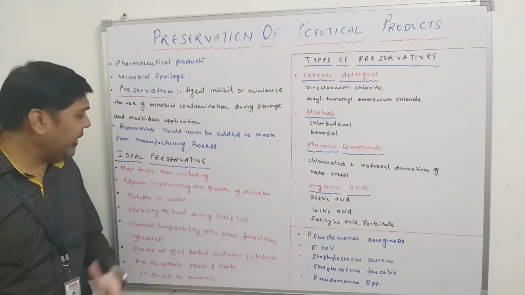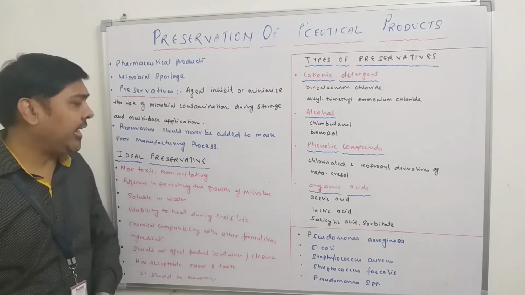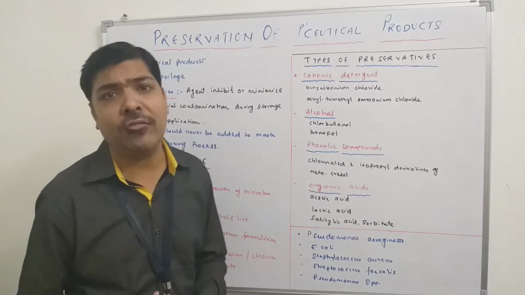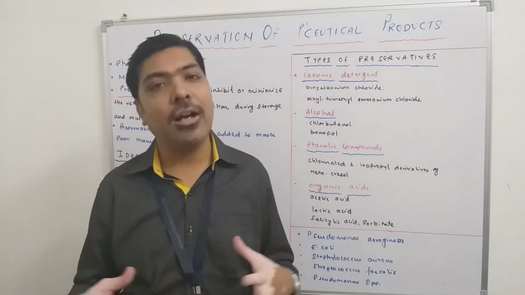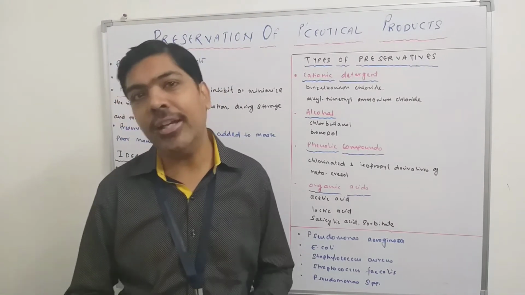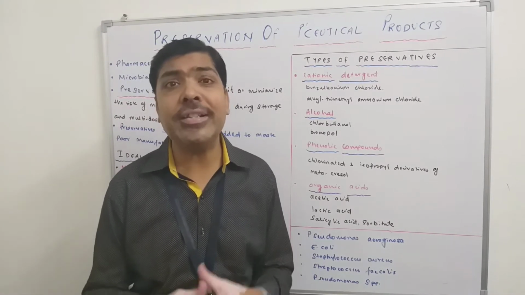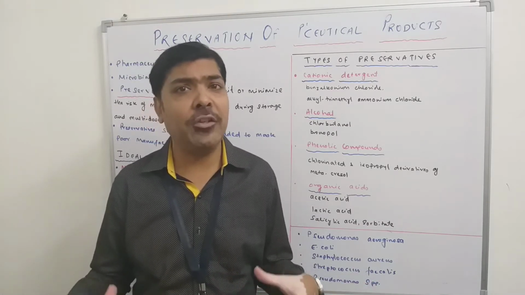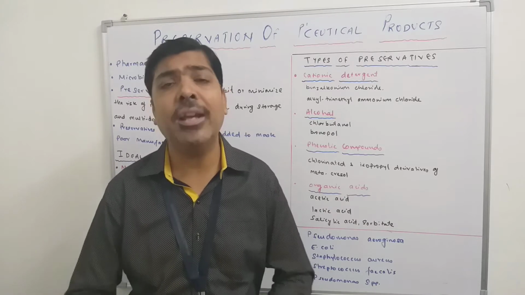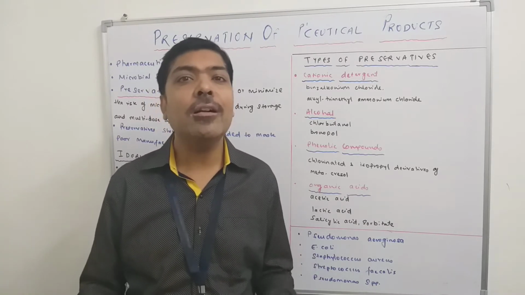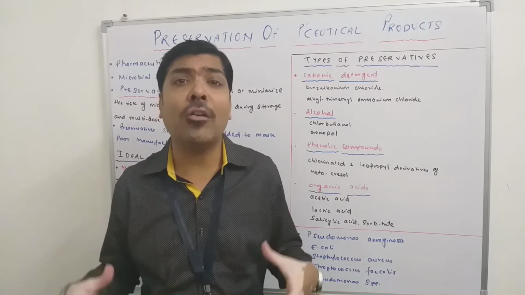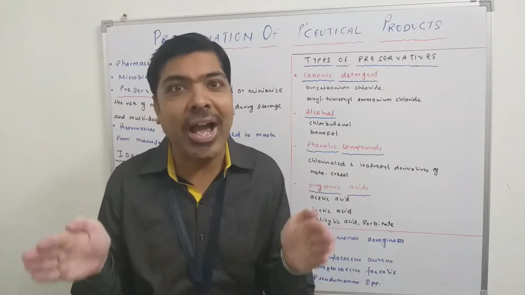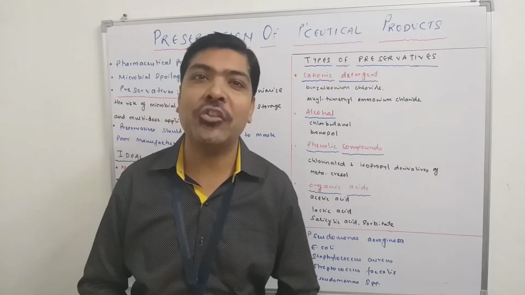Now coming to the next point: the preservative should never be added to mask a poor manufacturing process. It means we should not do this. Suppose we have a non-sterile preparation and along with the ingredients we are adding preservatives. But we cannot maintain poor hygienic conditions in the industry, with a manufacturing procedure that does not follow the GMP guidelines, and at the end just add a preservative. It means your pharmaceutical product is already contaminated by microorganisms because of the poor manufacturing process, and we want to hide that poor maintenance by adding the preservative.